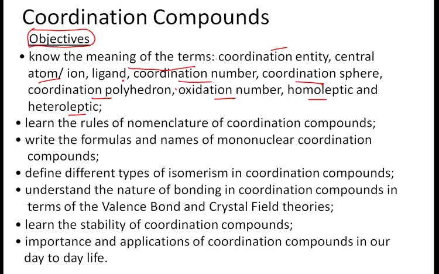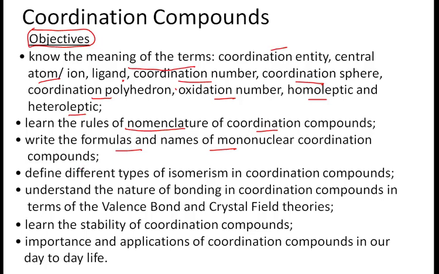Each of these one by one we will discuss in detail. Then we will also learn about the rules of nomenclature. How do we give the IUPAC names for coordination compounds, right? Their formulas, how to write the formulas and name of